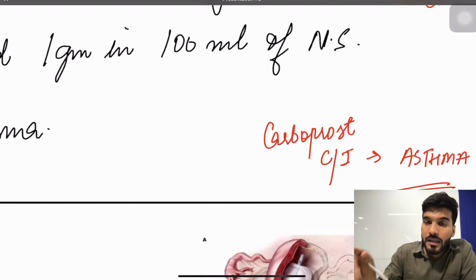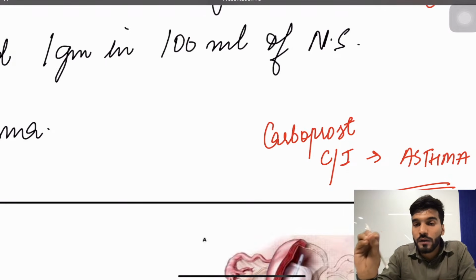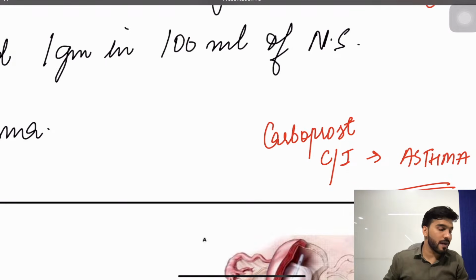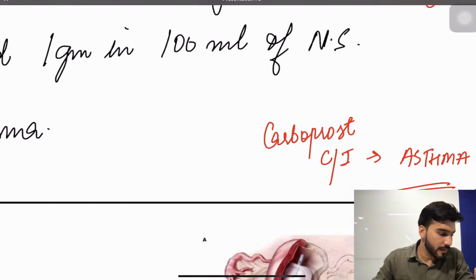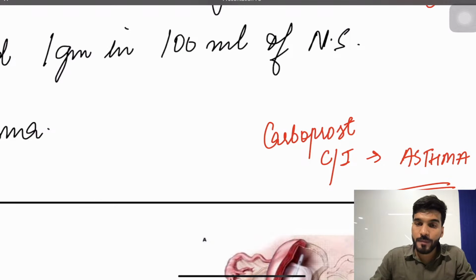What does that mean? If oxytocin and methyl ergometrin are not working, go with carboprost. That's why it's the most potent drug. Is that clear to everyone? The most potent drug for PPH resistant to routine drugs is carboprost, PGF2 alpha.